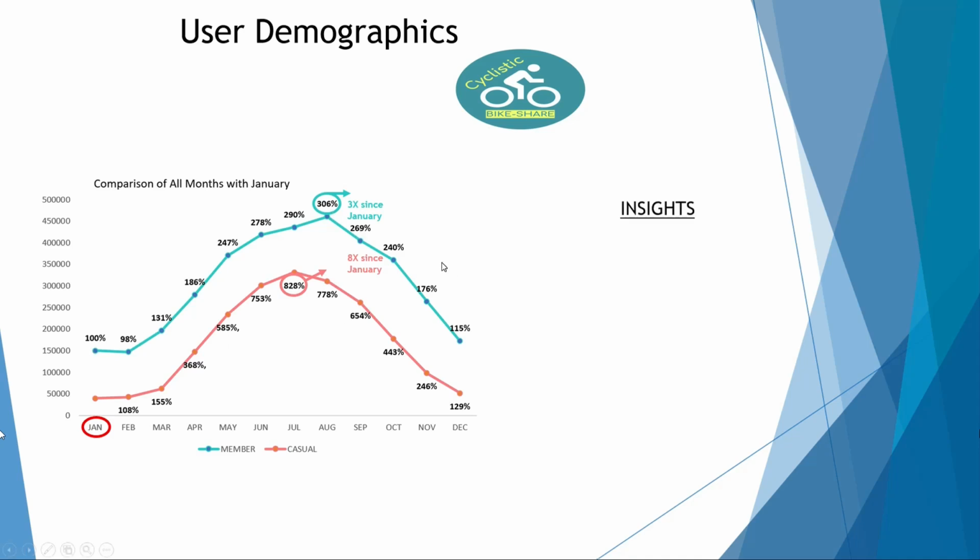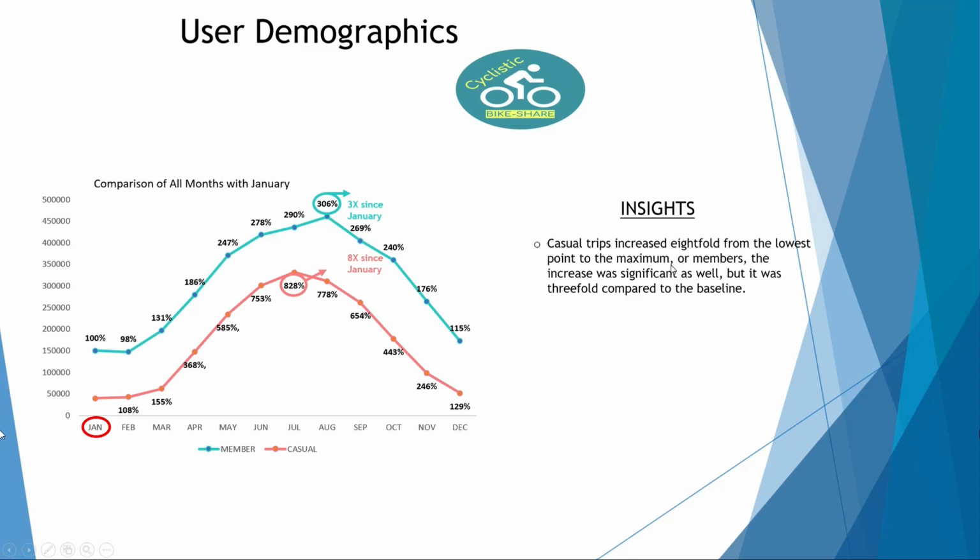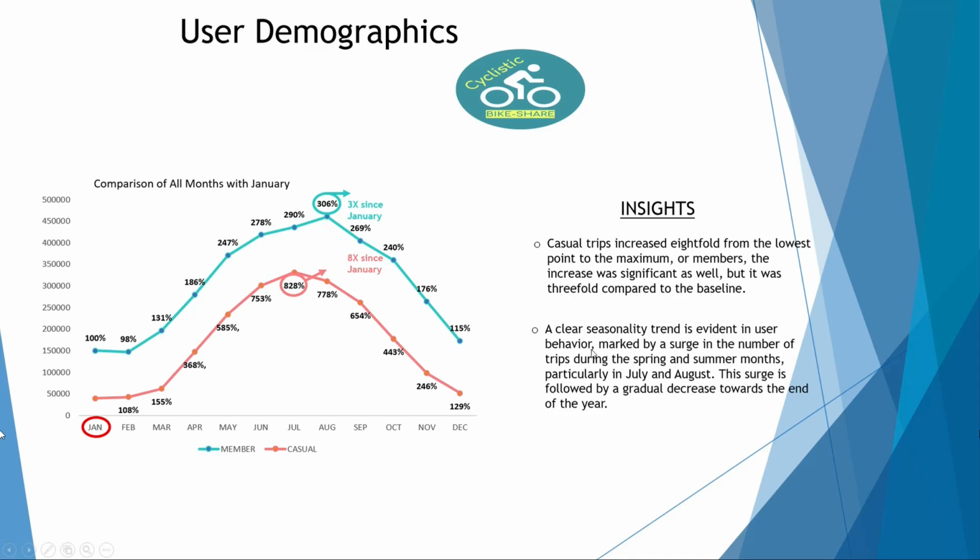So, what is the takeaway we have here? Casual trips increased 8-fold from the lowest point to the maximum. On the other hand, for members, the increase was significant as well, but it was threefold compared to the baseline in January. A clear seasonality trend is evident in user behavior, marked by shifts in the number of trips during the spring and summer months, particularly in July and August. This is followed by a gradual decrease toward the end of the year.